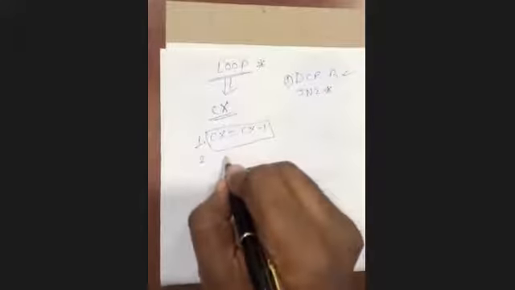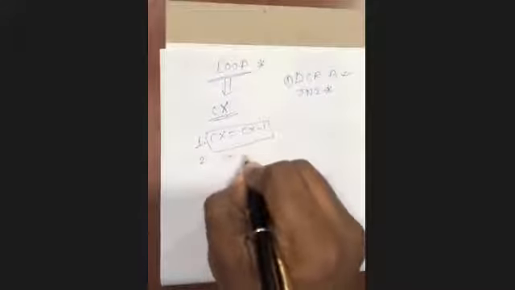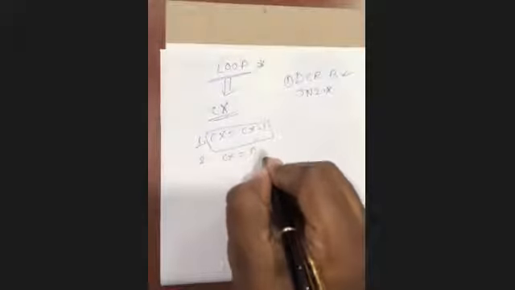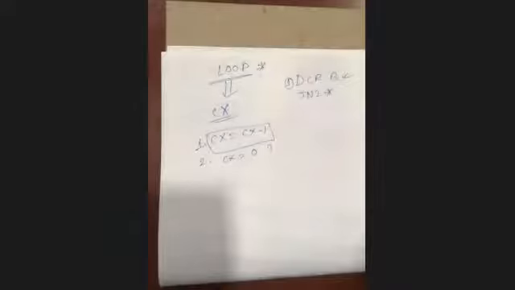Next, job number 2 done by loop is checking whether CX is equal to 0 or not. If CX is not equal to 0, then jump to the particular memory location. Is it clear? Yes, sir.